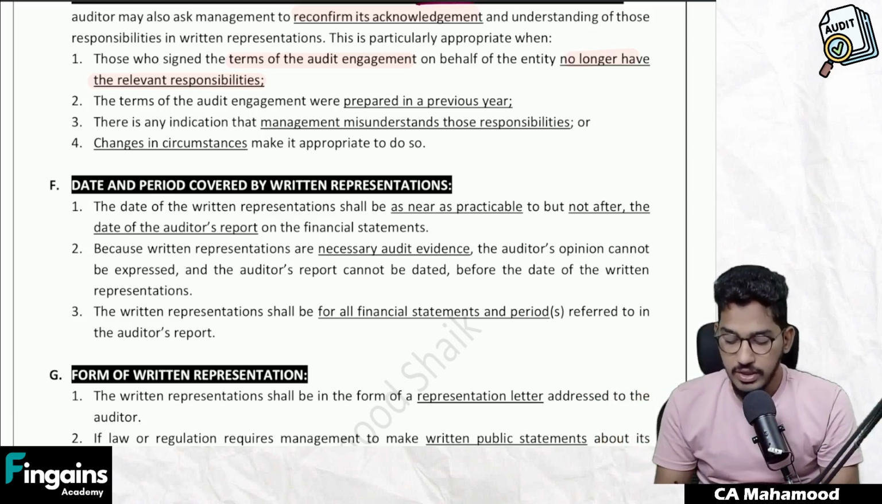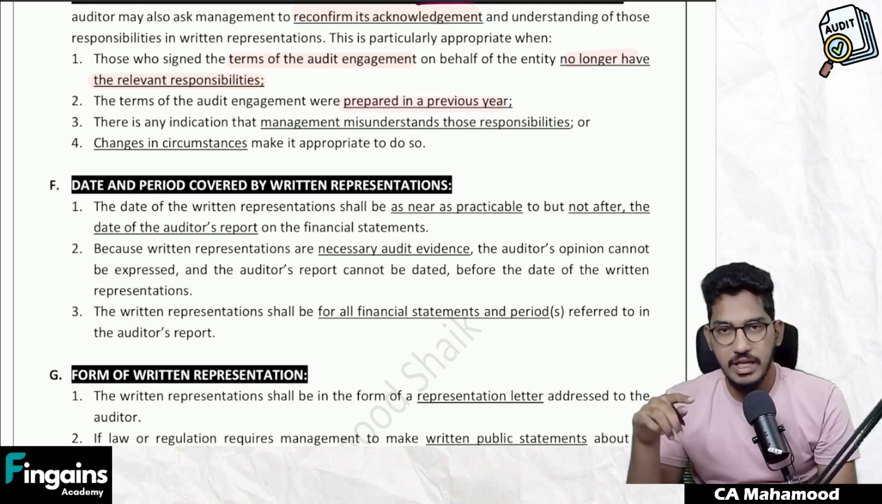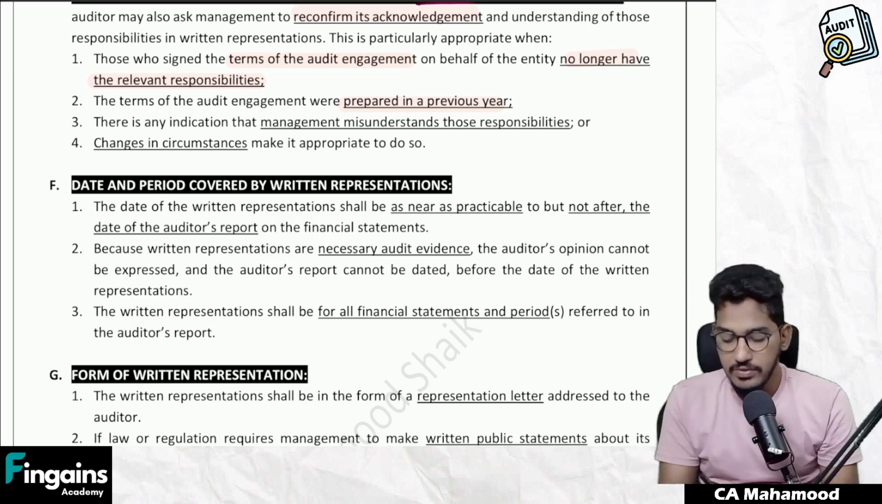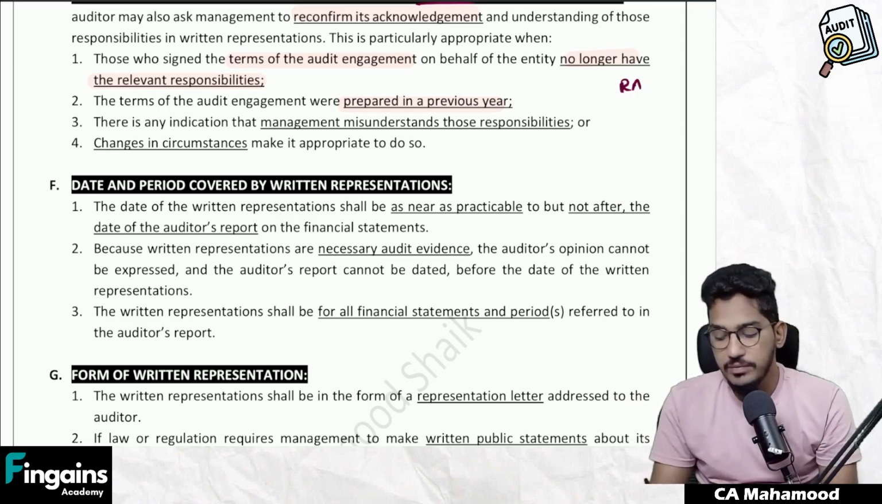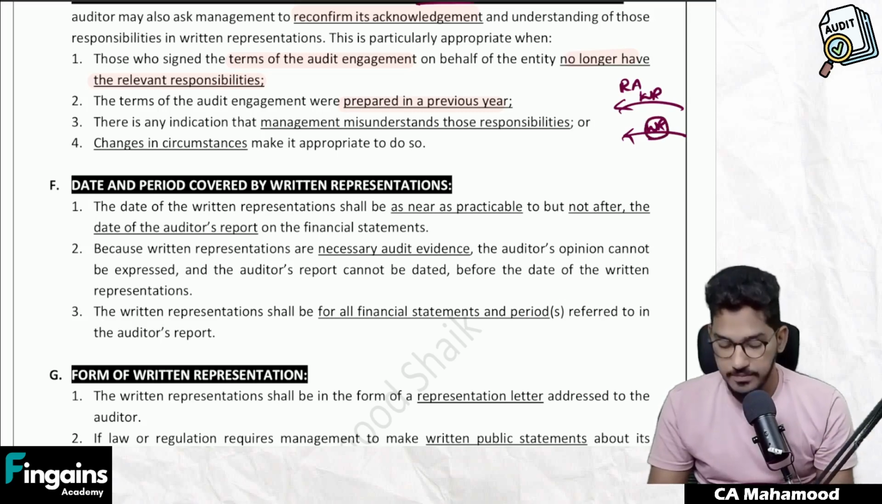Or the terms of audit engagement were prepared in a previous year. Last year you prepared one engagement letter, and in the current year, in the case of a recurring audit, some terms of engagement have changed. Last year you got written representation, but now it will be much better to get written representation once again. No, you can't rely on last year's written representation. Since the terms of audit engagement have changed, you need to obtain written representation once again.